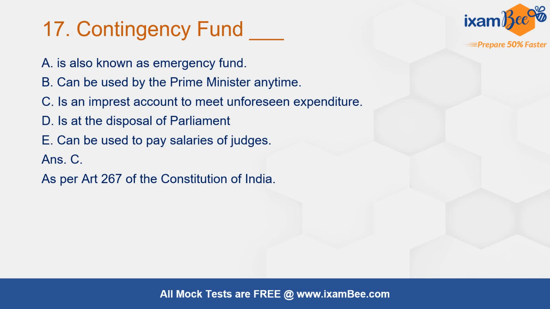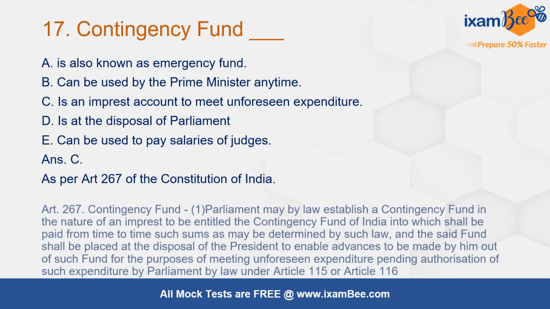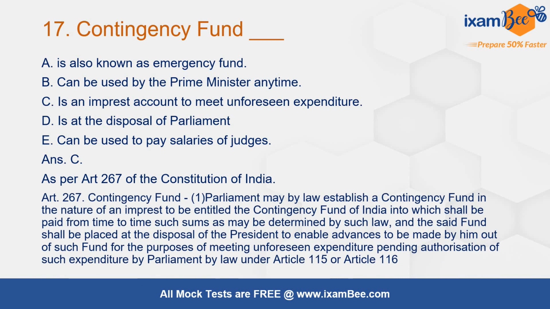ये आपका Article 267 of the Constitution of India में दिया हुआ है, which talks about Contingency Fund. Parliament may by law establish a contingency fund in the nature of an imprest to be entitled as contingency fund, into which shall be paid from time to time such sums as may be determined by such law, and the fund shall be placed at the disposal of the president, not at the disposal of parliament, to enable advances to be made by him out of such fund for the purpose of meeting unforeseen expenditure pending authorization of such expenditure by parliament.